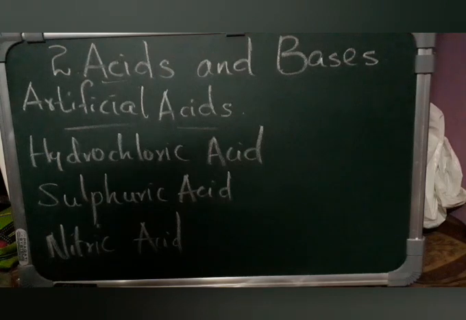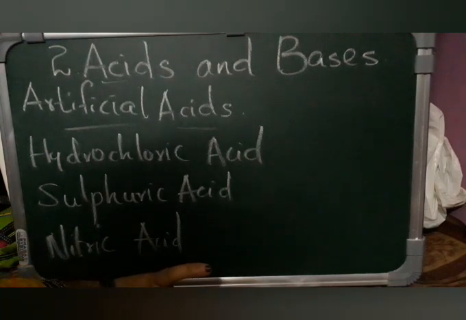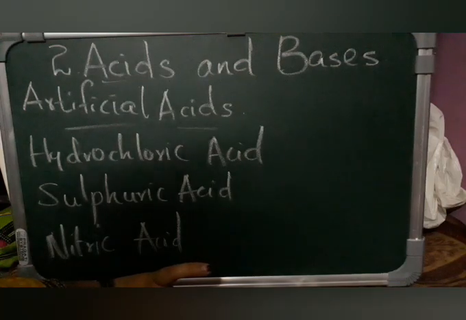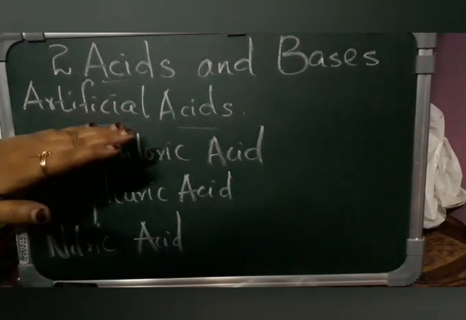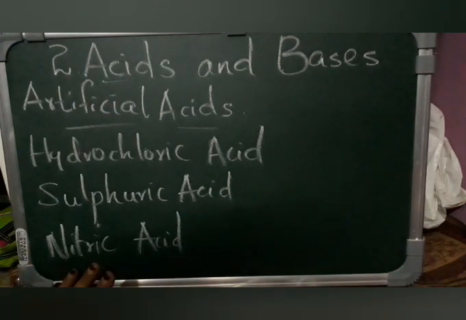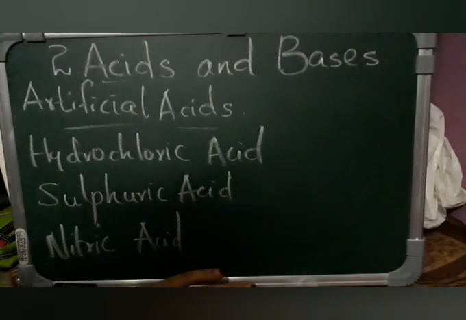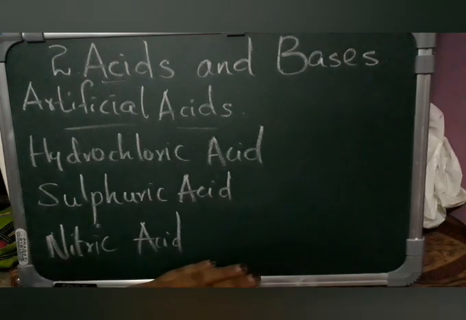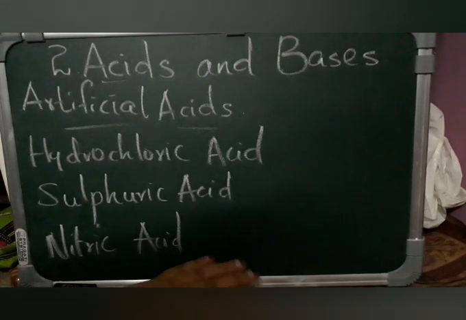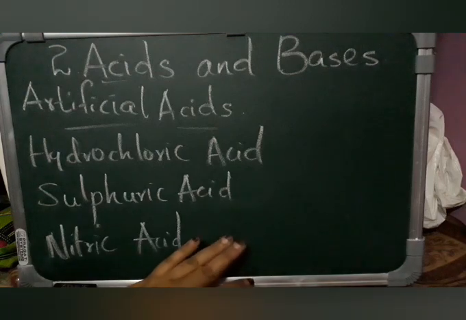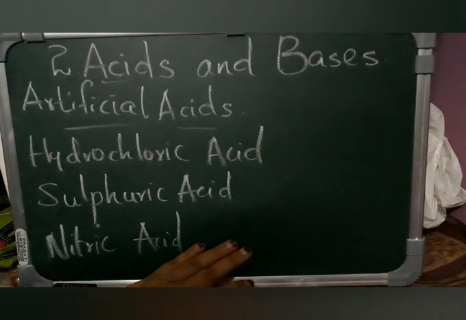Again, based on their corrosive property, how easily they can corrode, they are again strong and weak. Natural acids are weak, whereas artificial acids are strong acids. The natural acids will not cause any burn to our skin and they are very weak, whereas artificial acids are strong and they cause harm to our skin, they burn our skin, they are corrosive.